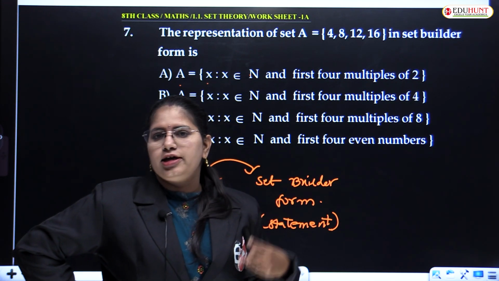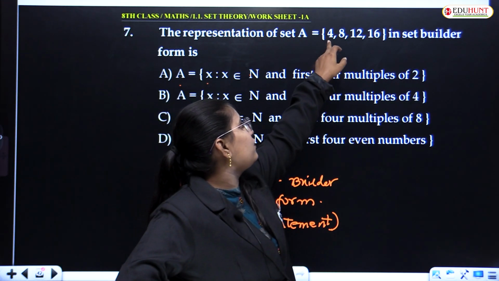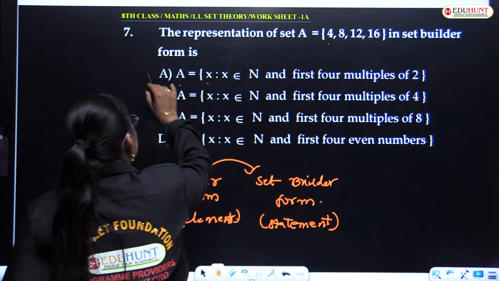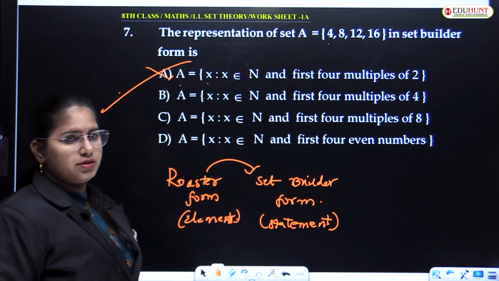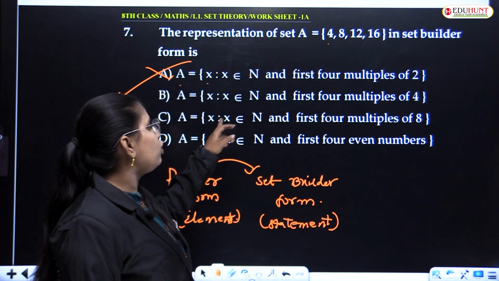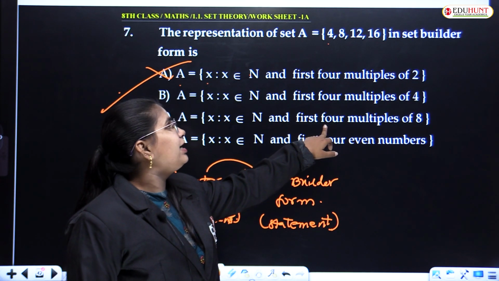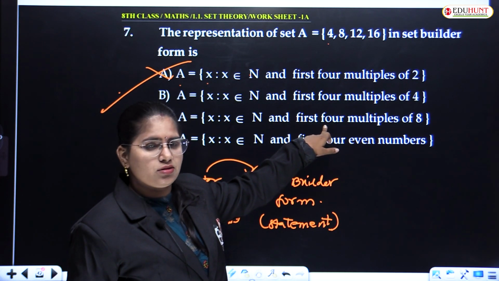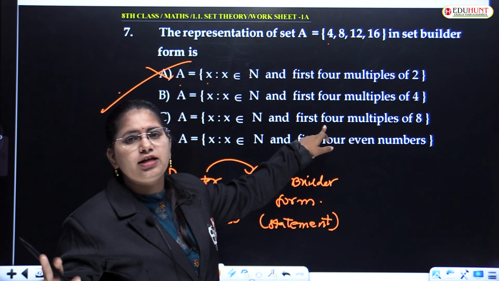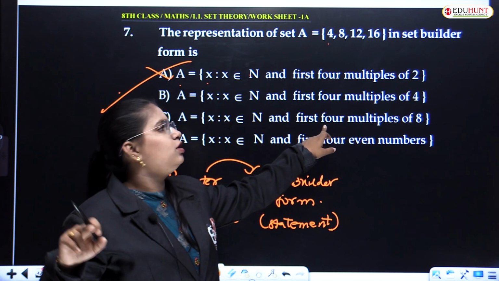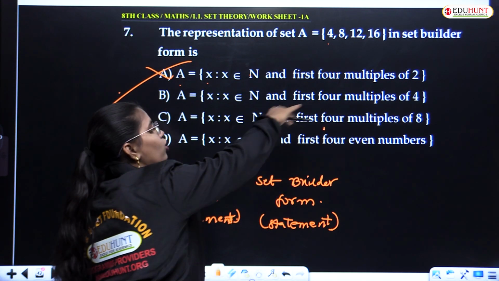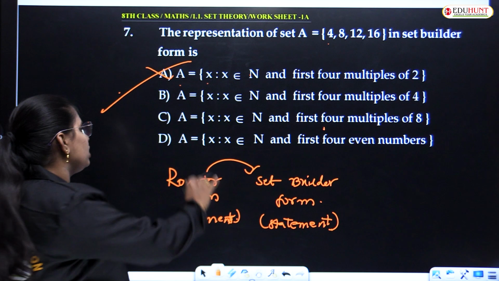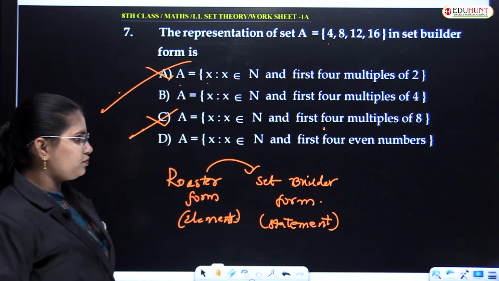It should start with 2 but it has started with 4. So that option got eliminated. Similarly, first 4 multiples of 8 means it should start with 8. Correct? First multiple of 8 means it should start with 8. And 12 is also not a multiple of 8. So even C is eliminated.